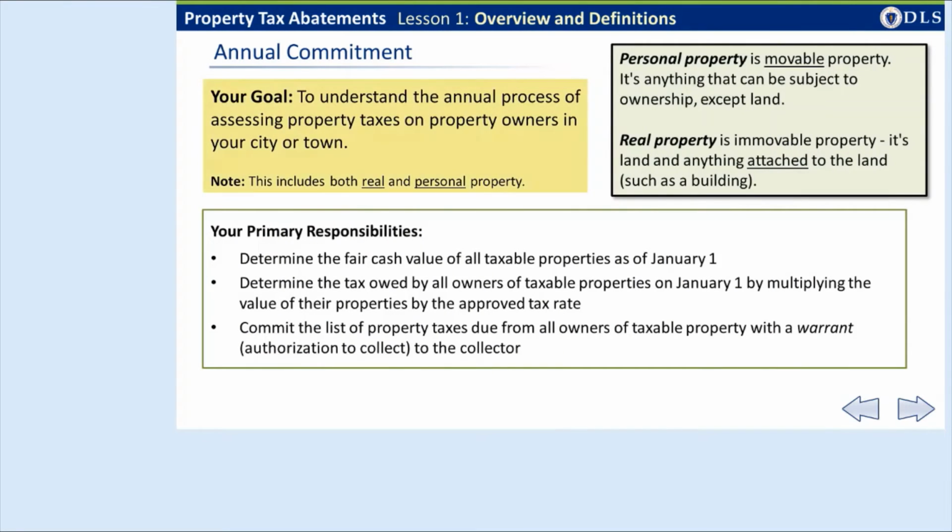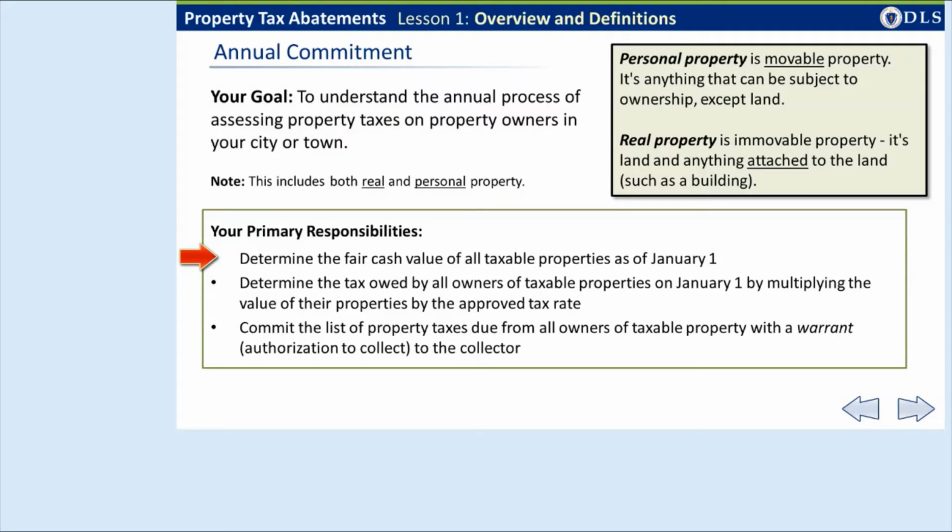The busiest time of the fiscal year for your office is the lead up to the annual commitment of taxes. The commitment creates the obligation of the owners of taxable property on January 1st to pay property taxes for the fiscal year. Taxable property includes real estate and personal property.